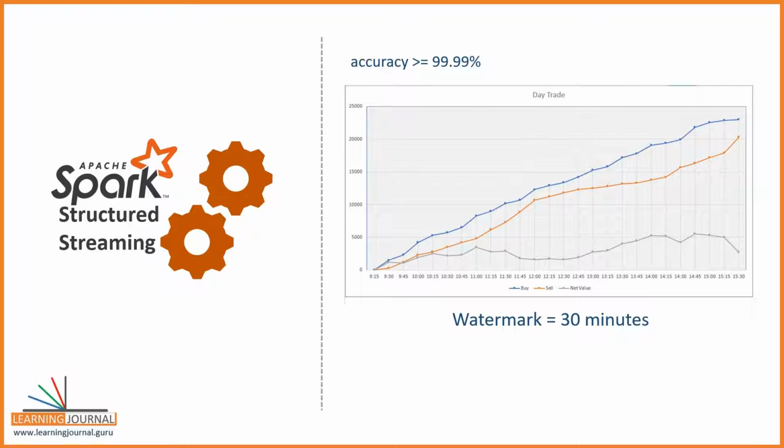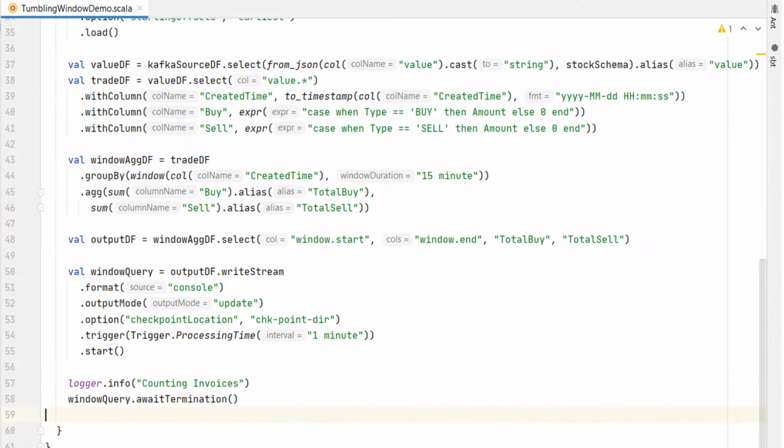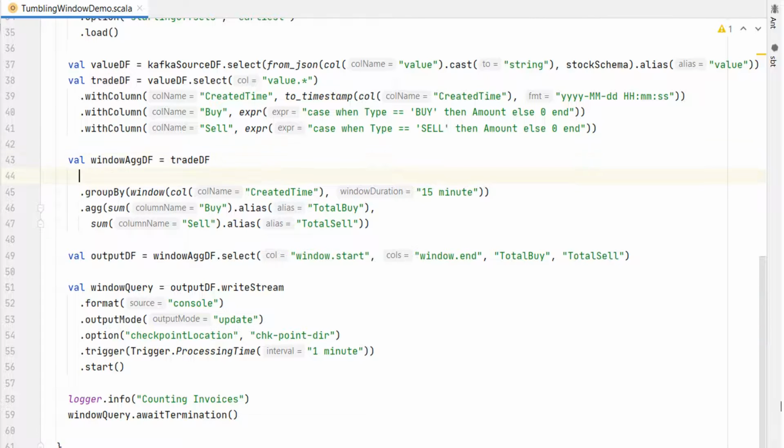Make sense? Now, let's go back to our example and set a 30-minute watermark. Here it is. You can set the watermark by calling the withWatermark method.